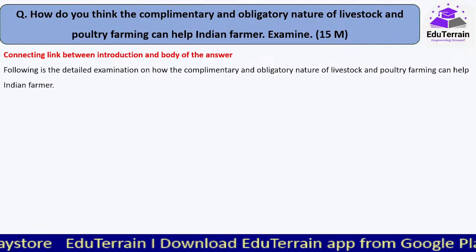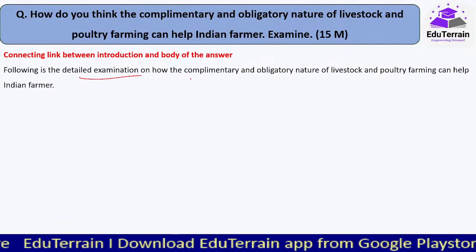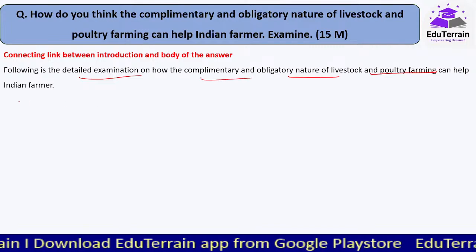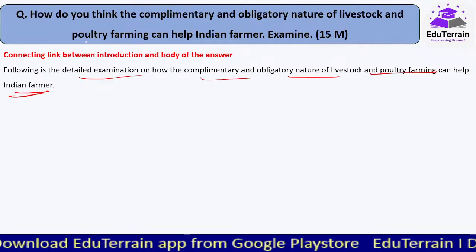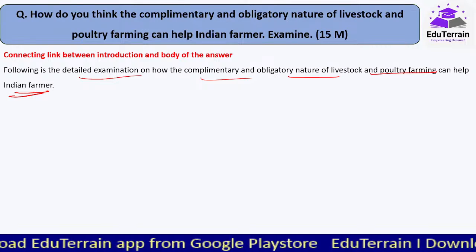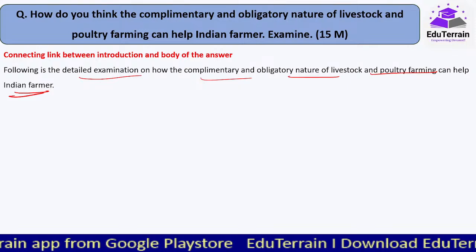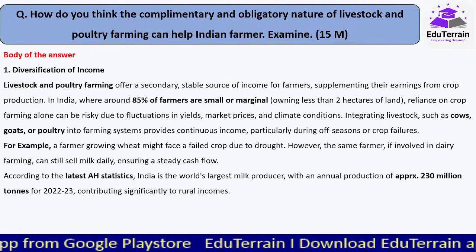So what would be the connecting link? Following is a detailed examination on how the complementary and obligatory nature of livestock and poultry farming can help Indian farmer. Now we are showing, this is how it will help the Indian farmer, and also at the larger scale the economy of India as well.